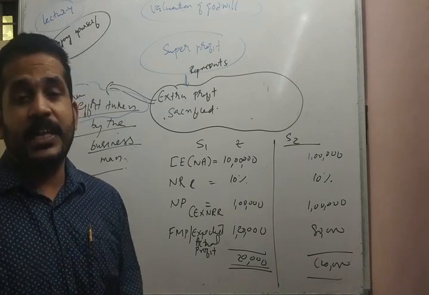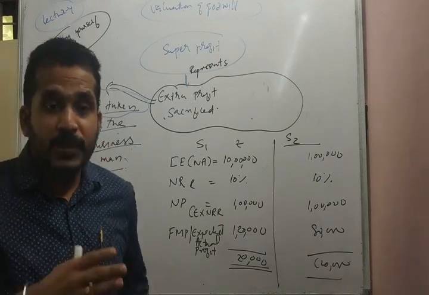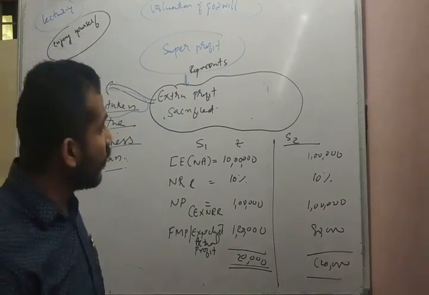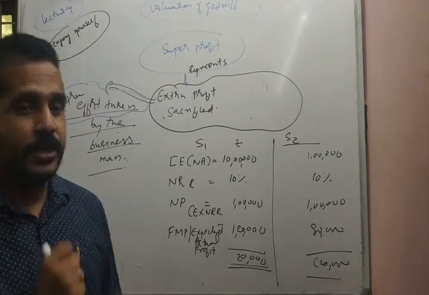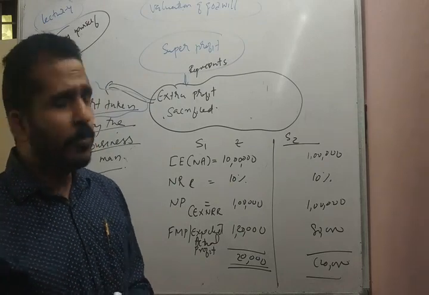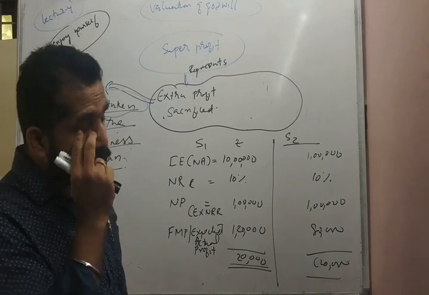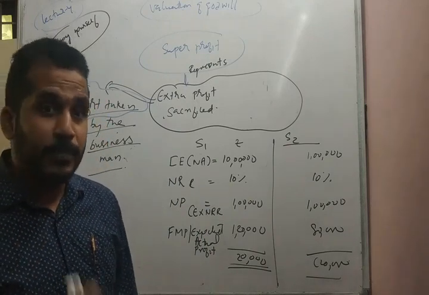He is sacrificing. When is he sacrificing? Because of the takeover of the business, because of the amalgamation of business, because of the reconstitution of business, he is sacrificing the extra profit which is earned by his extra effort. That is known as super profit. So before moving to the concept of valuation of goodwill under super profit method, you should have an understanding of the concept behind super profit.